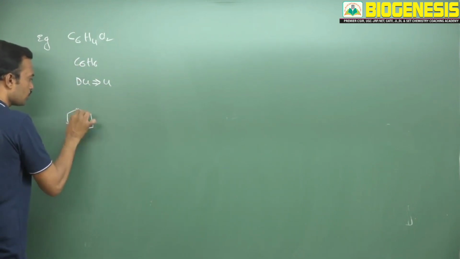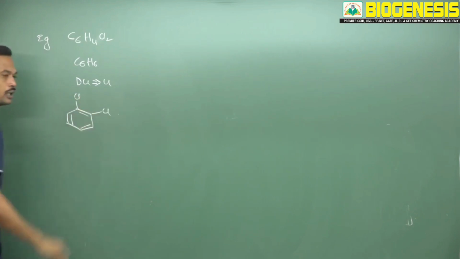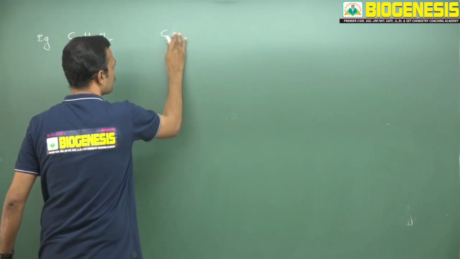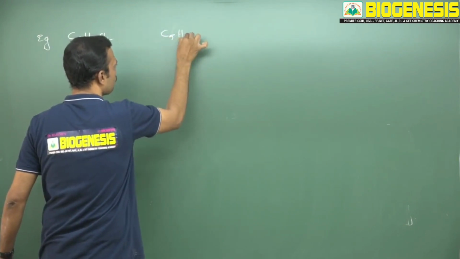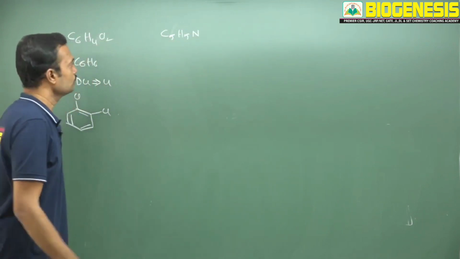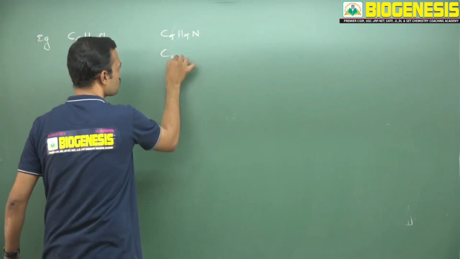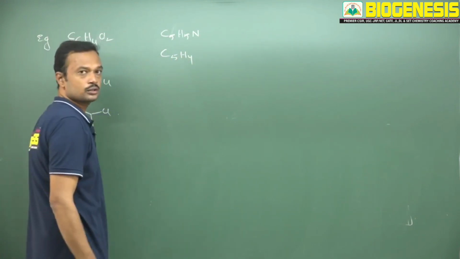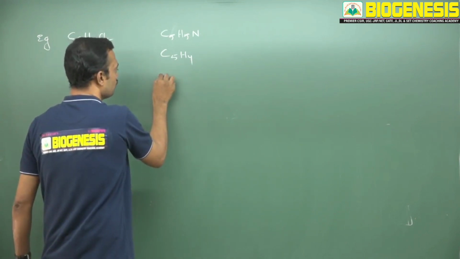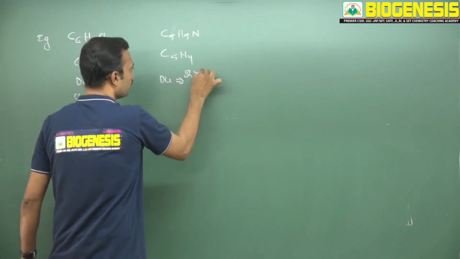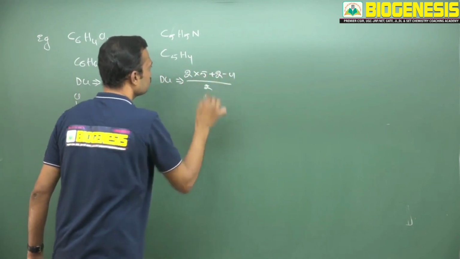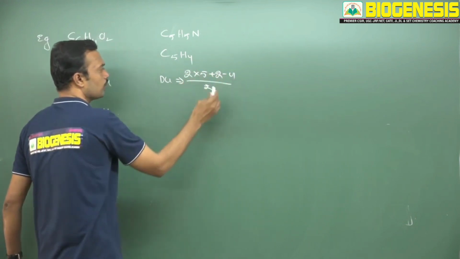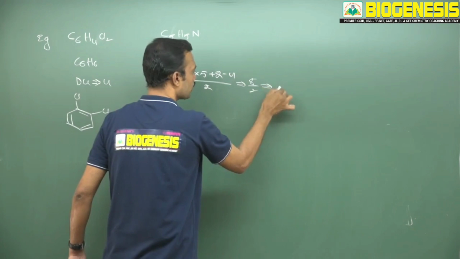See, benzene: 1, 2, 3, 4. You can write 2 chlorine atoms at any relative place. Now I am writing 5 carbons, 5 hydrogens and 1 nitrogen. Here every nitrogen removes one hydrogen, so C5H4. Now what is the degree of unsaturation for this molecule? Degree of unsaturation is equal to (2 times 5 plus 2 minus 4) divided by 2. So 10 plus 2 is 12, minus 4 is 8, 8 by 2, finally you will get 4.